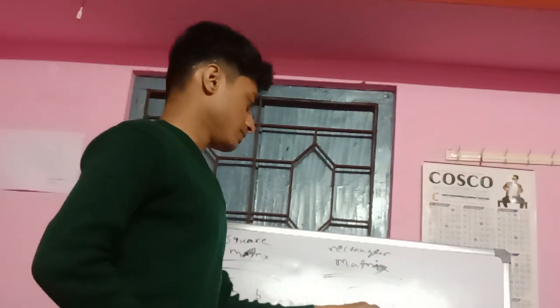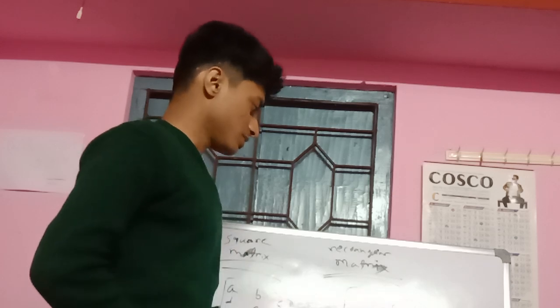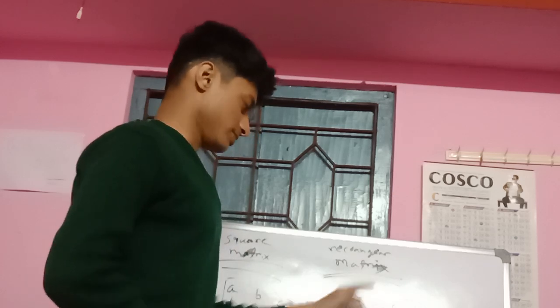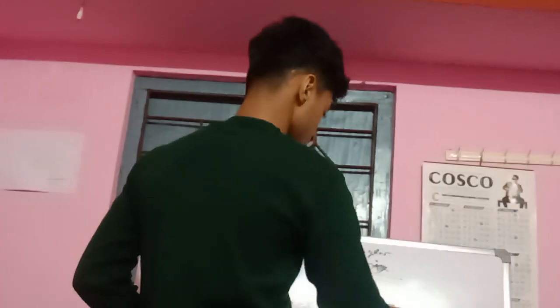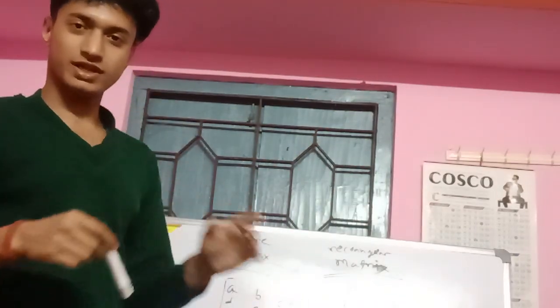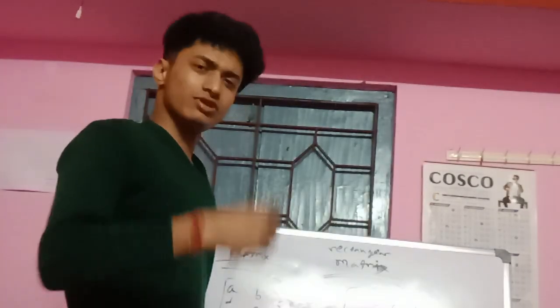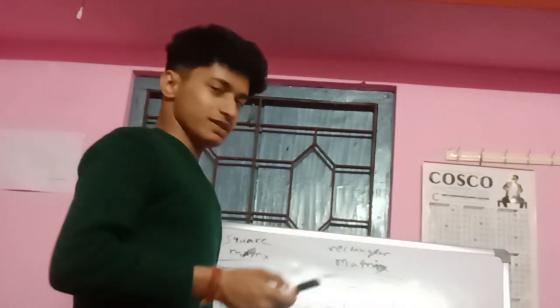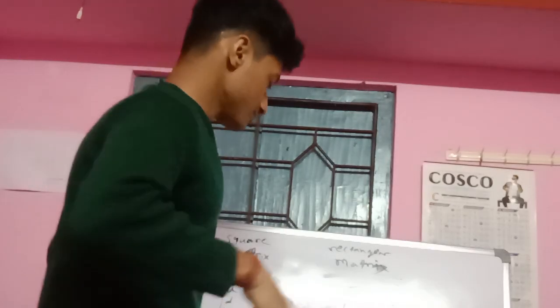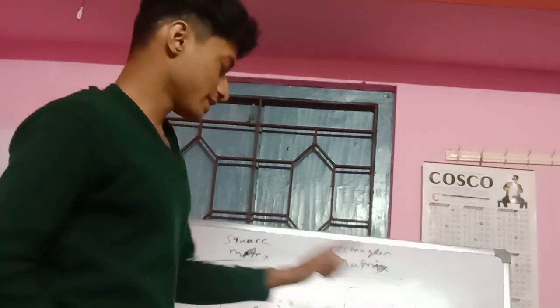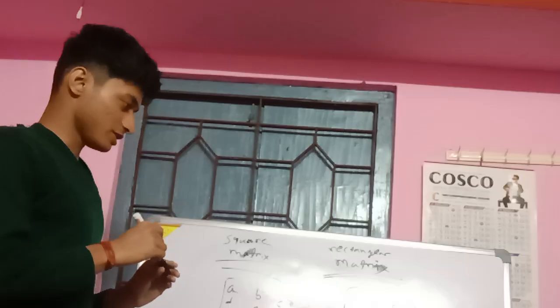If you connect these rows and columns, you will find that it doesn't resemble the shape of a square. It looks more like a rectangle, and that is the point I'm trying to convey here. That is why it's called a rectangular matrix, and this one looks like a square, which is why it's called a square matrix.